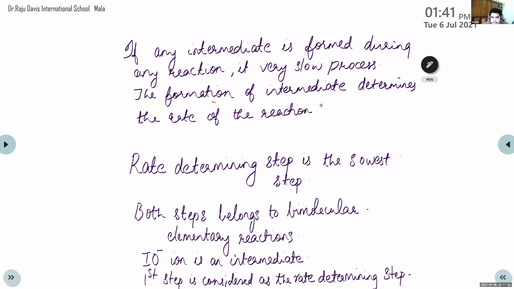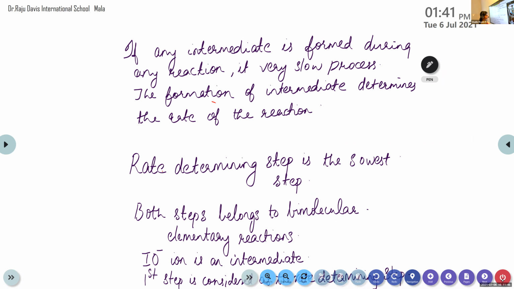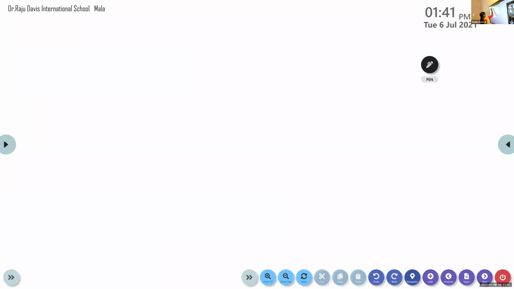Yes. Okay, then next we are going to discuss the differences between molecularity and order of reaction. So you can divide the page into two halves. Here it is order. Next one, molecularity.